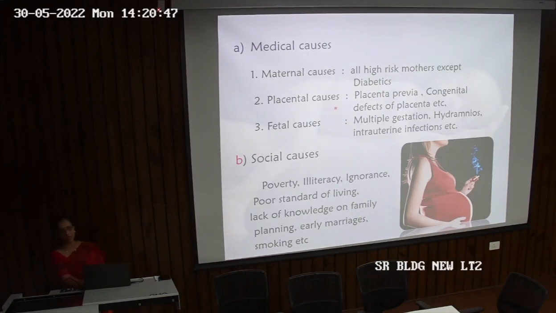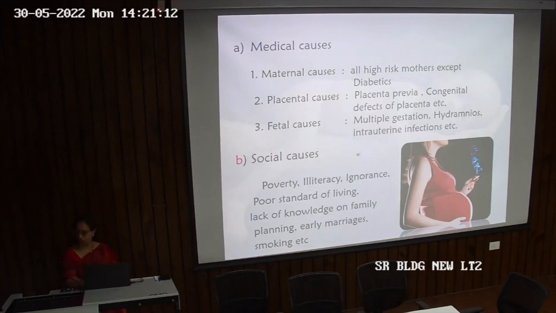Then under placental causes, we have placenta previa, and congenital defects of the placenta, which can lead to low birth weight. Then in the fetal causes, there can be multiple gestations, that is multiple pregnancies, or hydramnios or intrauterine infection. These can also lead to low birth weight babies.